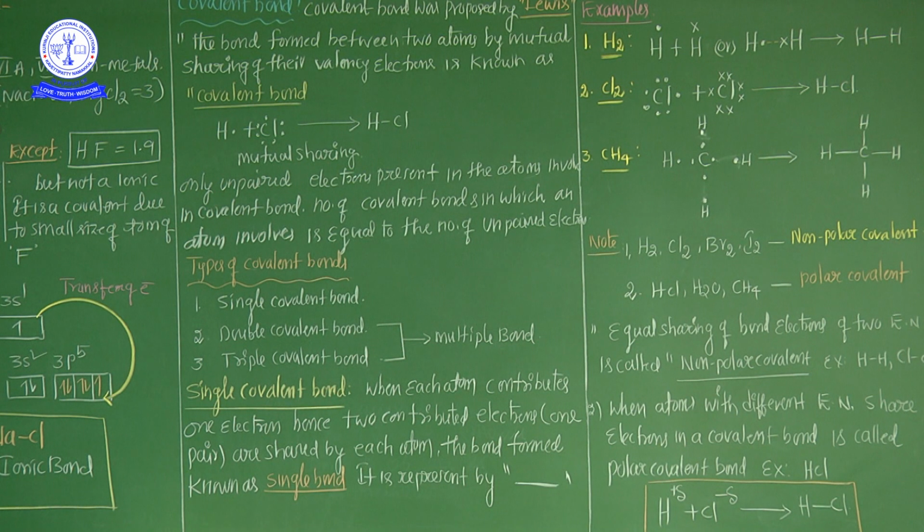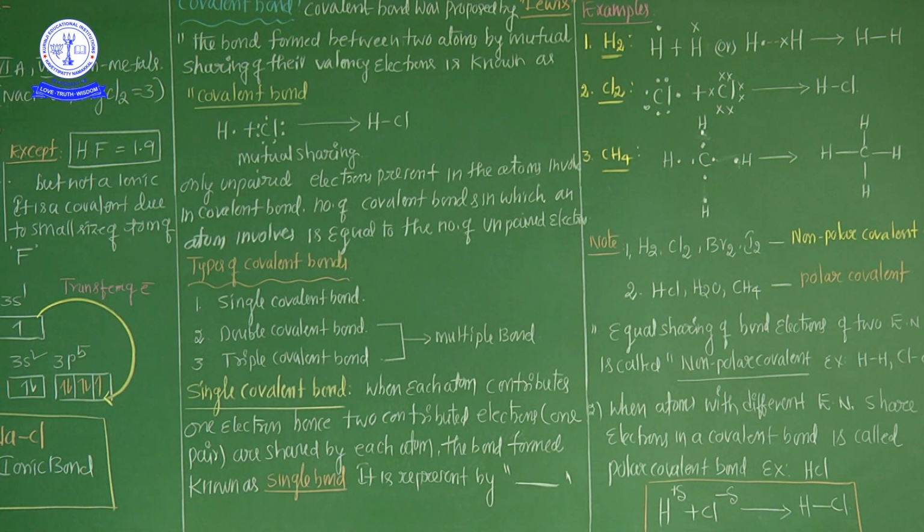How is a single bond formed, my dear student? When each atom contributes one electron, hence the two contributed electrons, which is nothing but one pair, are shared by each atom, the bond formed is known as the single covalent bond. Here the important thing is, covalent bonds are of two types: polar covalent bonds and non-polar covalent bonds. What are the polar covalent bonds? What are the non-polar covalent bonds? Later I will explain very clearly.